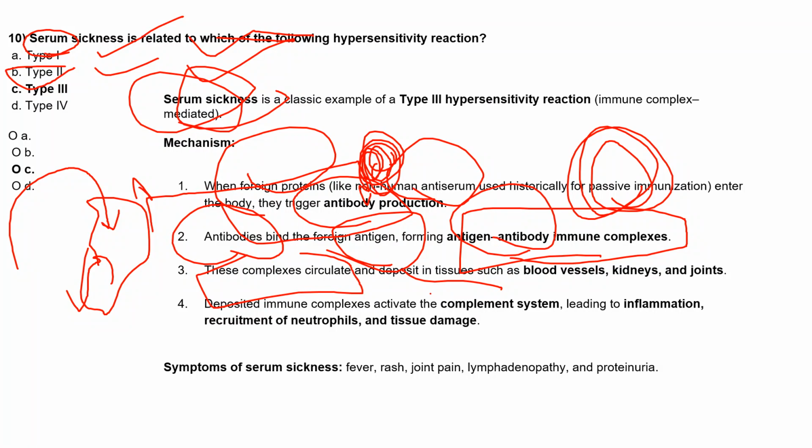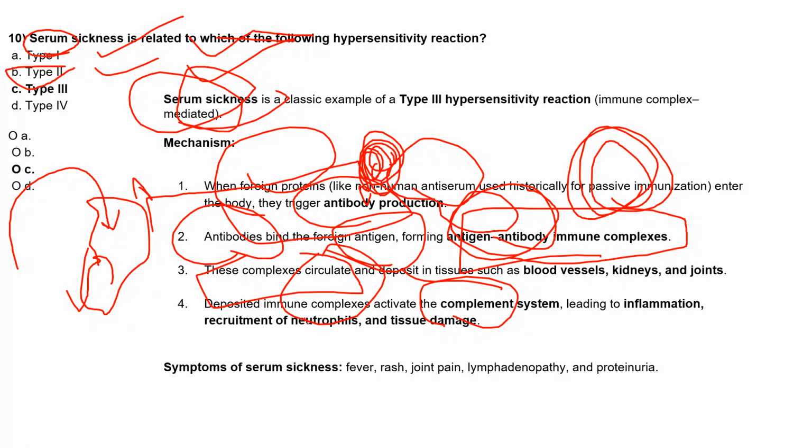Once they deposit, they activate the complement system, because our complement system will act as if there is foreign material. It's a part of non-human antiserum, because some proteins will be there, like during the vaccination we do, but with time some of that will form antigen-antibody complexes. They circulate and deposit in the tissues.